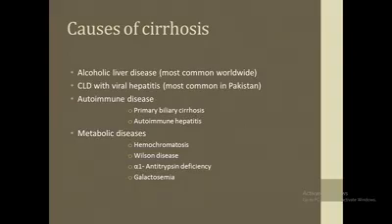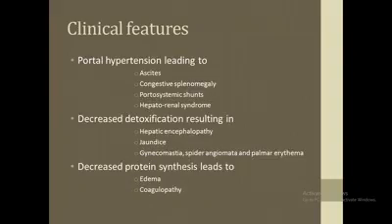Another major cause of cirrhosis is metabolic diseases like hemochromatosis, Wilson disease, alpha-1 antitrypsin deficiency, and galactosemia. In hemochromatosis, there is accumulation of iron in different parts of the body and in liver, whereas Wilson disease is the defect of copper transport. Alpha-1 antitrypsin deficiency is an enzymatic defect which affects both lung and liver, whereas galactosemia is a defect in galactose metabolism. Now we're going to discuss the different clinical features of cirrhosis.